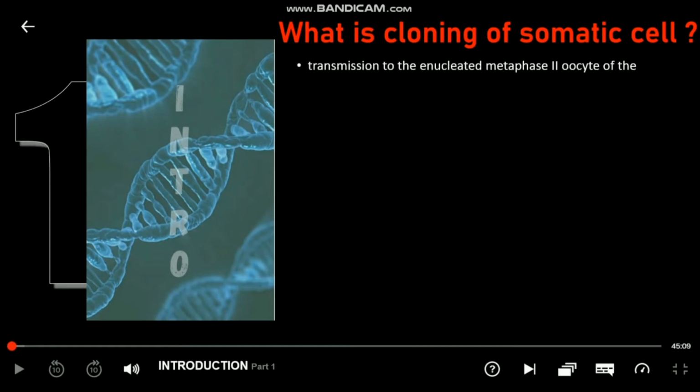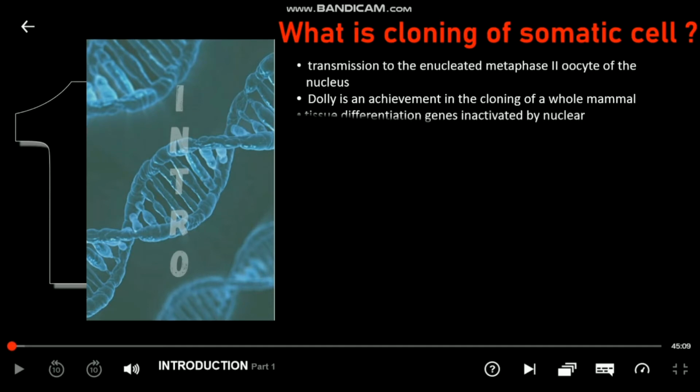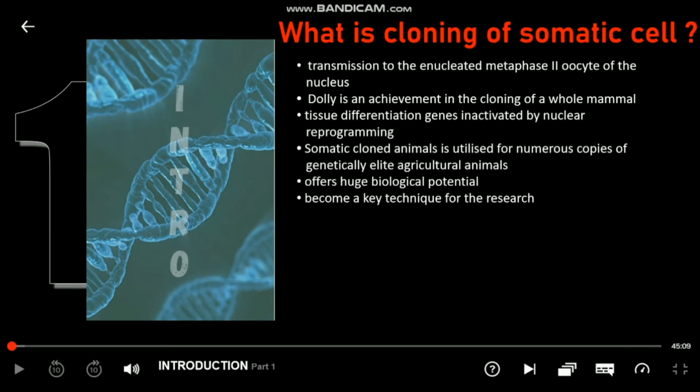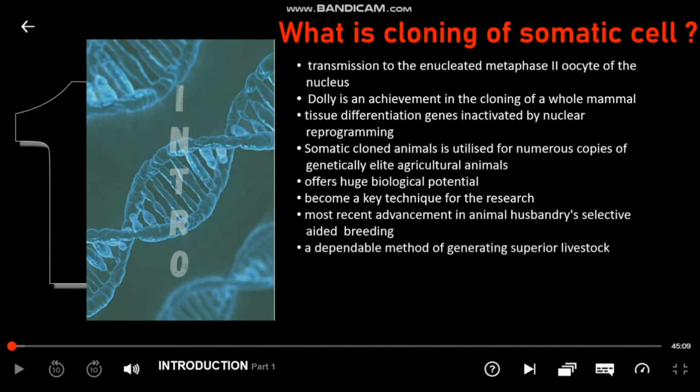The procedure for the transmission to the enucleated metaphase 2 oocyte of the DNA nucleus of a somatic cell, for a new person's generation which is genetically identical with the somatic cell donor, is somatic cell cloning and nuclear transfer. The achievement in the cloning of a whole mammal, Dolly, from one adult epithelial differentiated cell triggered a scientific revolution. It has shown that tissue differentiation genes inactivated by nuclear reprogramming may be totally reactivated, while reversing a differentiated nucleus to its diploid condition.